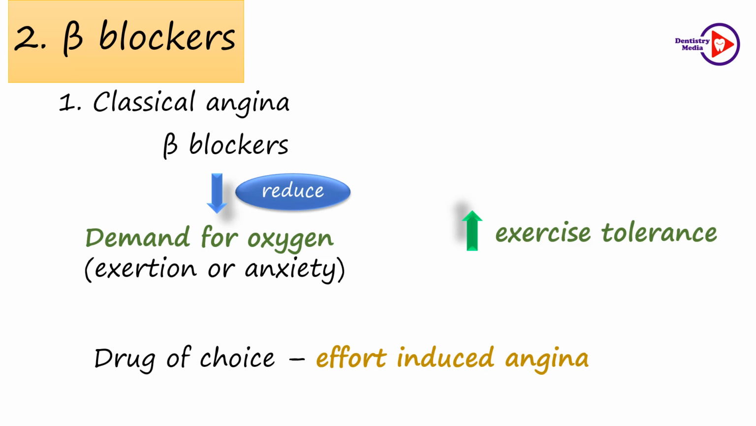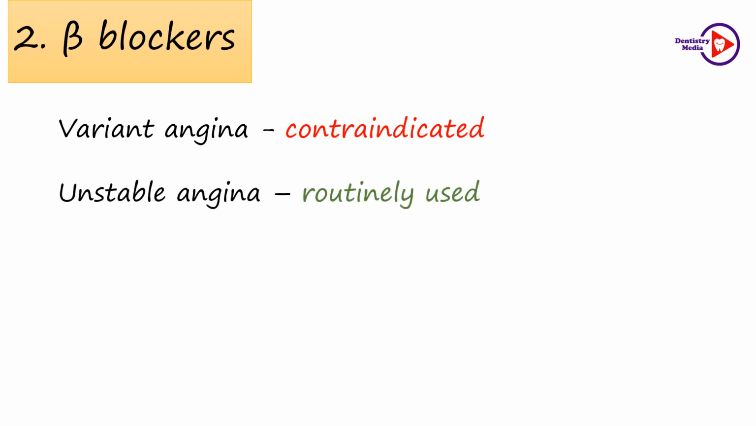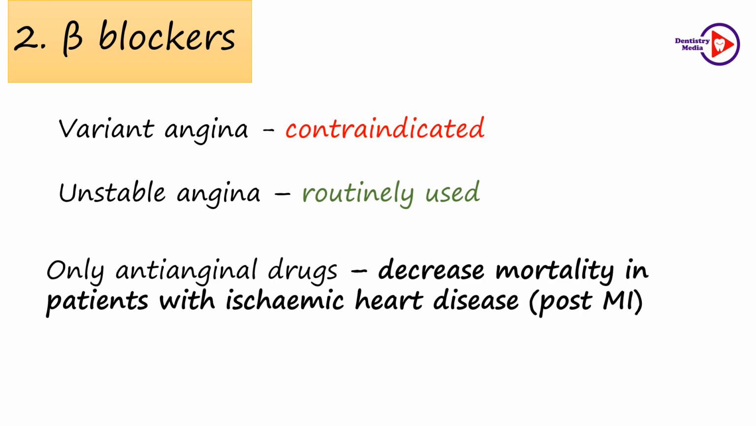The beta blockers are contraindicated in the variant type of angina because they do not dilate the coronary vessels, rather they cause vasoconstriction because of the unopposed alpha receptor mediated action on the coronary artery. Thereby, they can accentuate coronary spasm. They are routinely used in unstable angina, but they are usually started after the nitrates and calcium channel blockers. Beta blockers are the only anti-anginal drugs which decrease the mortality in patients with ischemic heart disease post myocardial infarction.